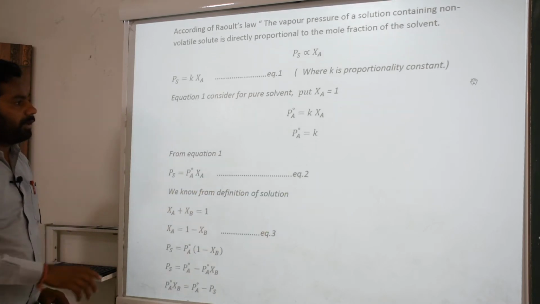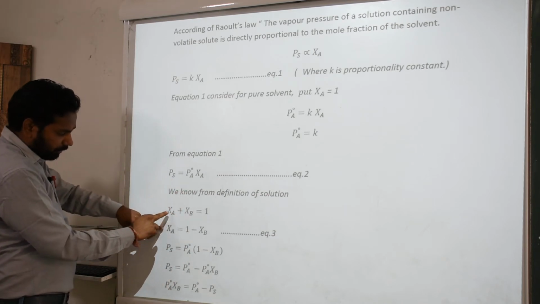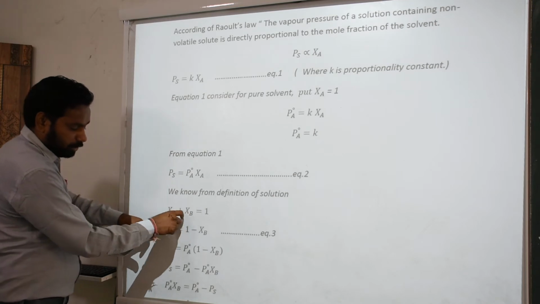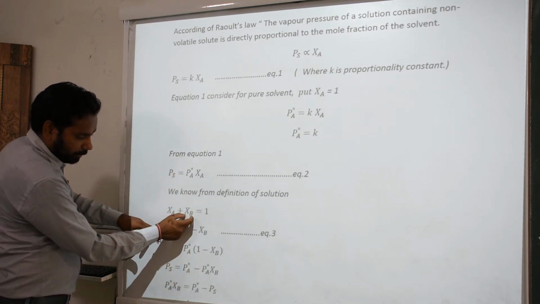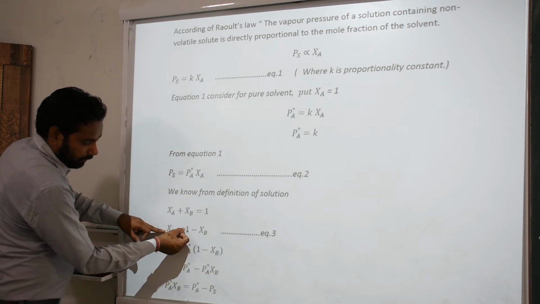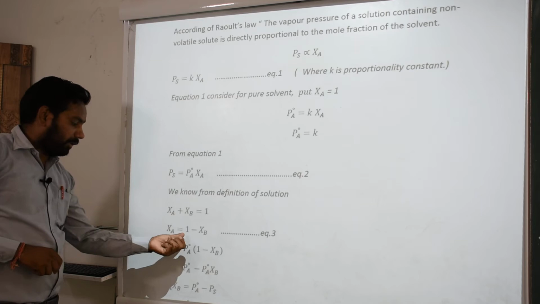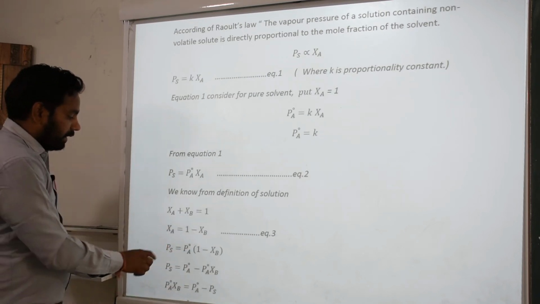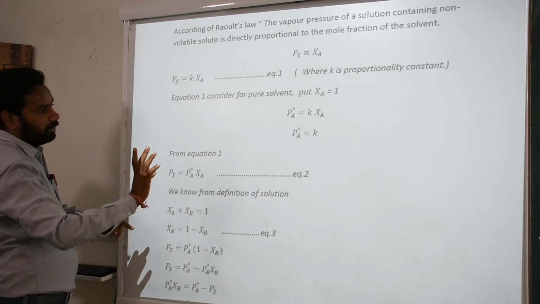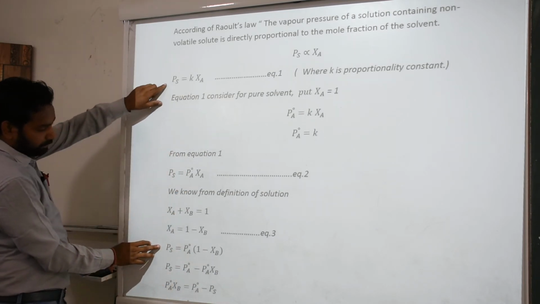Then we want the value of XA, so we transfer XB from the LHS to the RHS, and XA is 1 minus XB. We put this XA value in equation 1, PS,